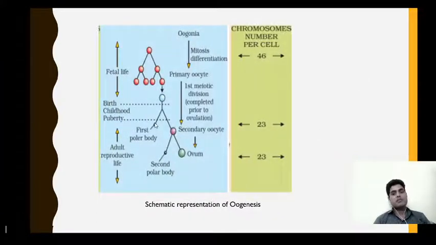And this is the schematic representation of oogenesis. So oogonia undergo mitosis and lead to the production of primary oocytes, and this happens during the fetal stage. Then primary oocytes undergo first meiotic division, that leads to the production of a secondary oocyte and a tiny body known as the first polar body. Then secondary oocytes undergo second meiotic division, and this meiotic division occurs after the entry of sperm. So here the chromosome number is 46. That means oogonia and primary oocytes are diploid in nature, while the secondary oocyte and the ovum are haploid in nature.